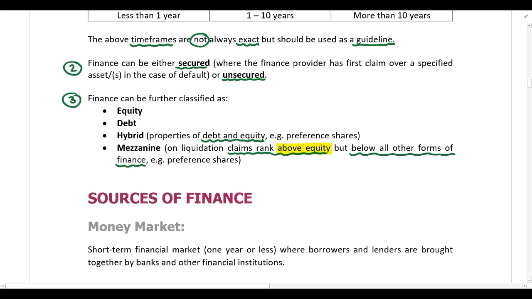So mezzanine finance means that the claims of this finance provider ranks above equity. So preference shareholders rank above equity. They get their money back before the equity providers, but they rank below all other forms of finance. So they are mezzanine finance, or they sit in the middle. They are directly above equity, but below everything else.